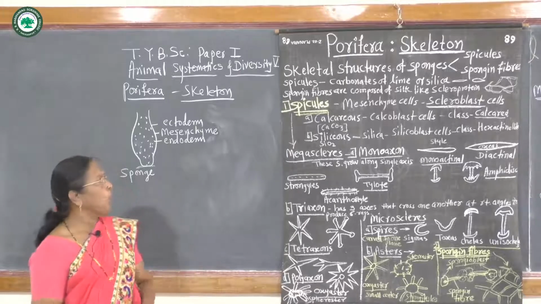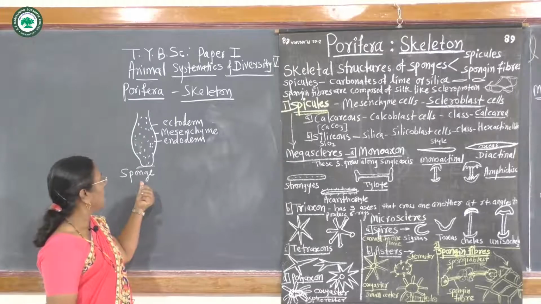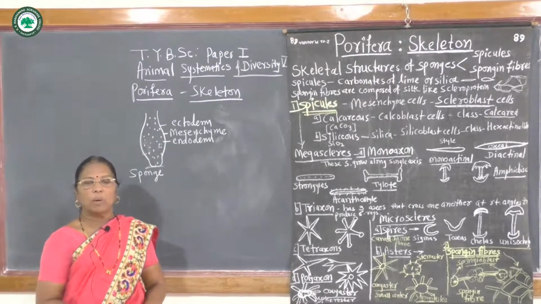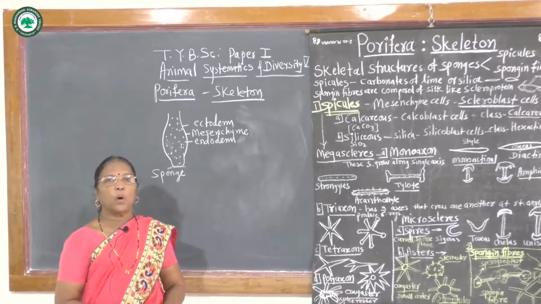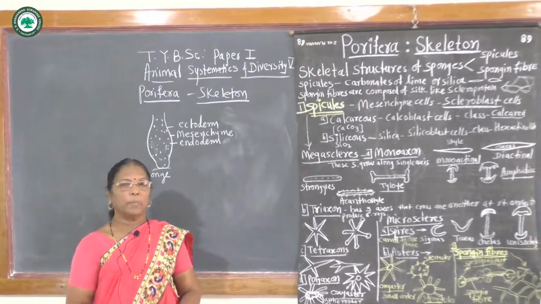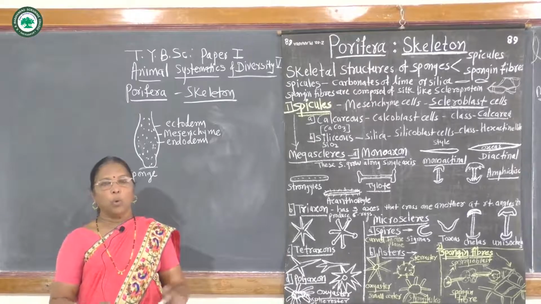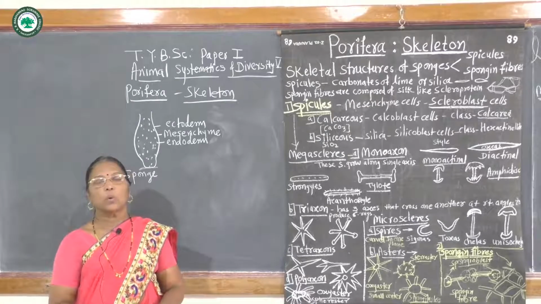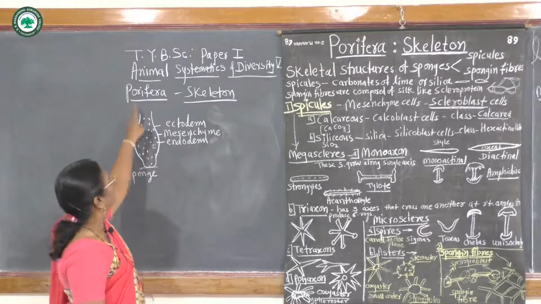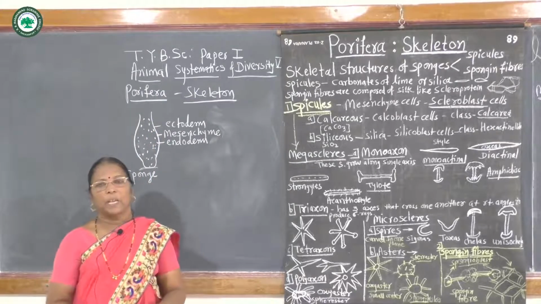Porifera means pore-bearing animals. Suppose this is the sponge body or Sycon. There are numerous pores present on their body, which are helpful for intake of water and driving out water for feeding purpose. They are also helpful for intake of O2 and driving out CO2, and also for the reproductive bodies. So the pore-bearing animals are included in this phylum Porifera.